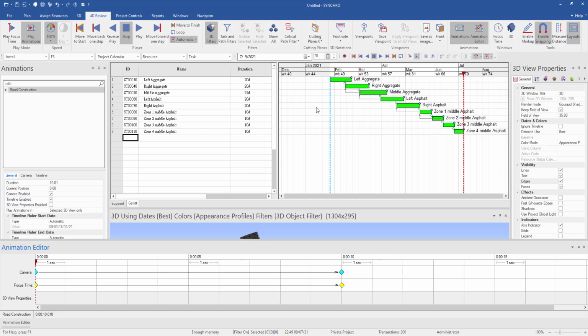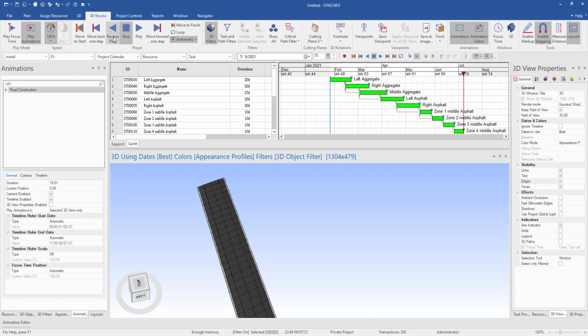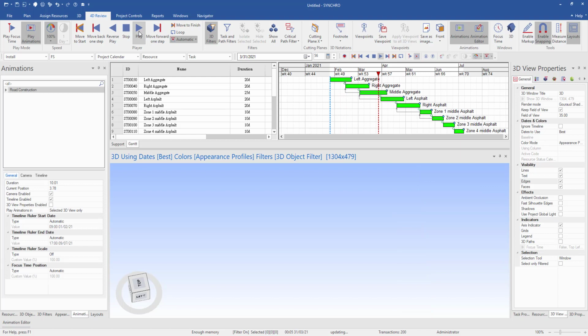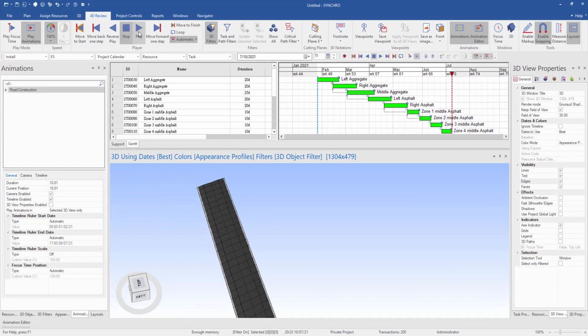Okay, so I can have a playback for the video. I can go to 4D review and play animation, and then move step back, and then play it. Maybe the camera is running a bit too fast.